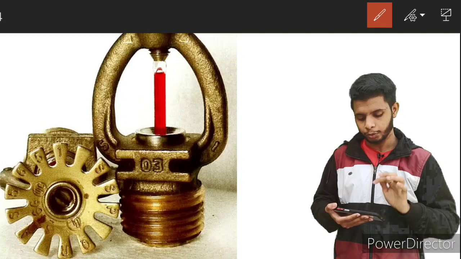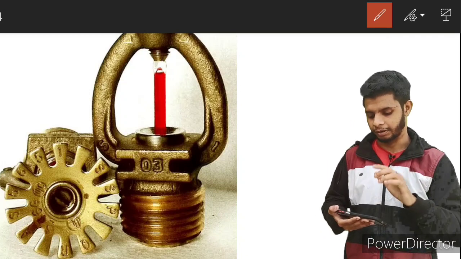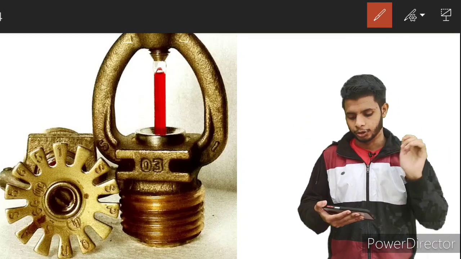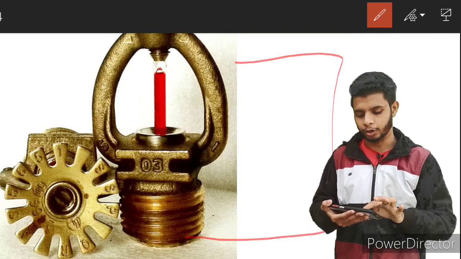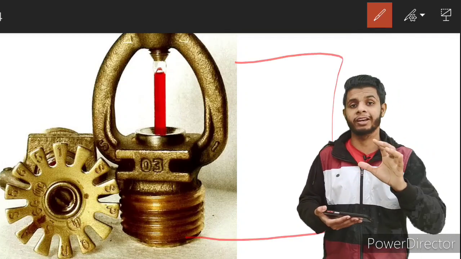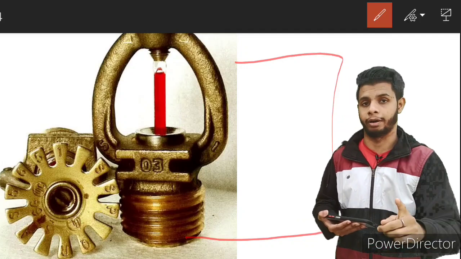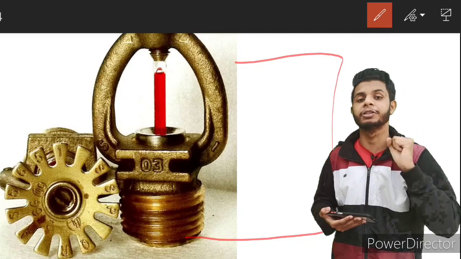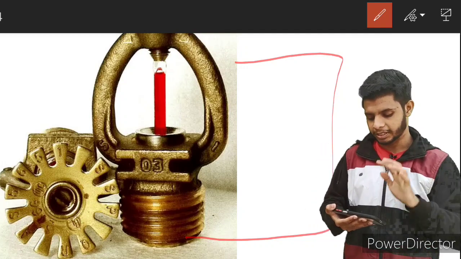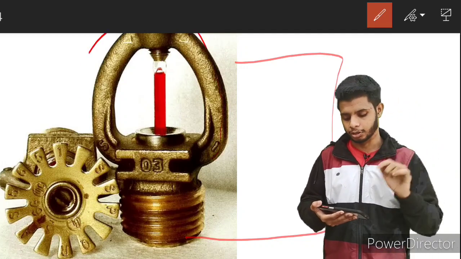Fine. Now you can see here, guys, one sprinkler image is available. I'll tell you what the parts of a sprinkler head are. This is one of the important components, because the sprinkler head is the part which detects the fire, and it is the main point from where the extinguishing media is discharged to the fire. Basically, four major parts are available, which I will discuss with you.